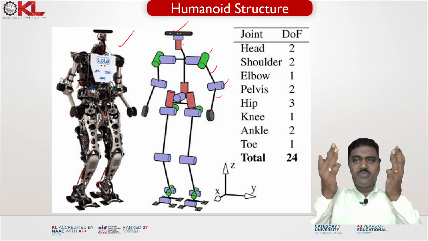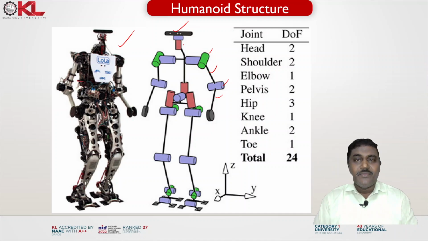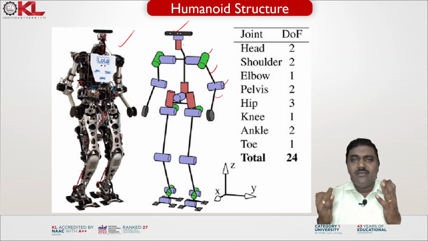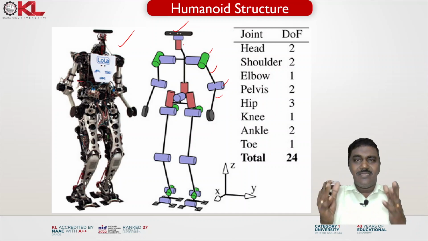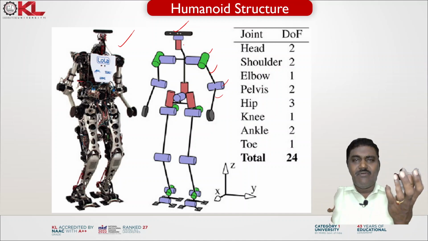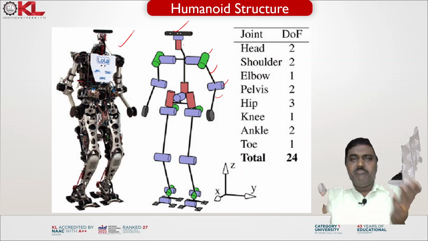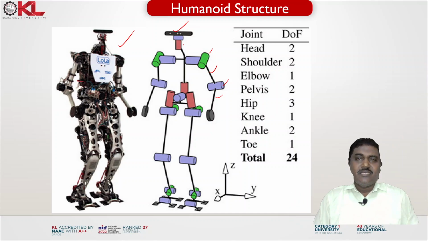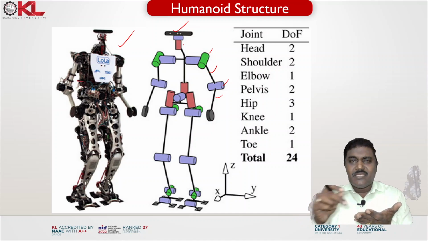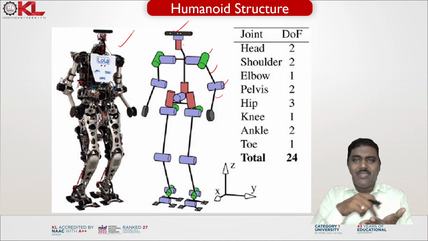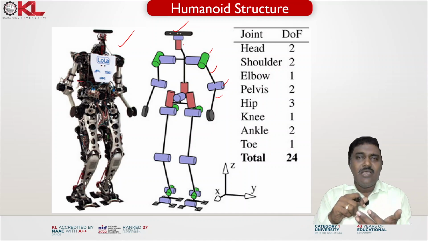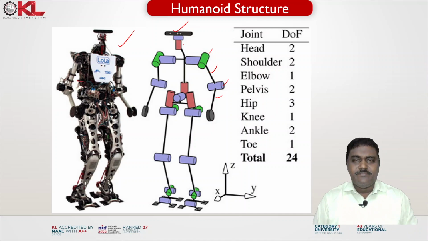Just briefly, any body in space has 6 degrees of freedom. What are the 6 degrees of freedom? There are 3 translatory motions and 3 rotary motions. That body is freely available in space. The same body, if you bring it into a plane, any plane, then 3 degrees of freedom are arrested. It has only 3 degrees of freedom. What are those 3? It can move in one linear direction, another linear direction, and it can rotate about the axis perpendicular to the plane.